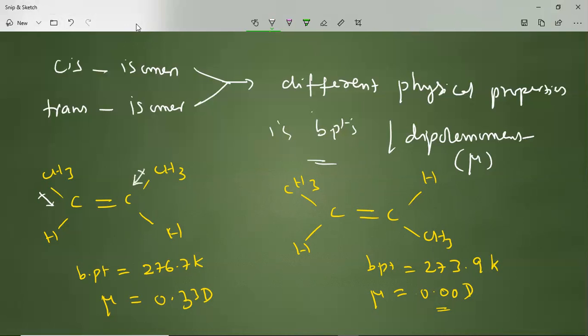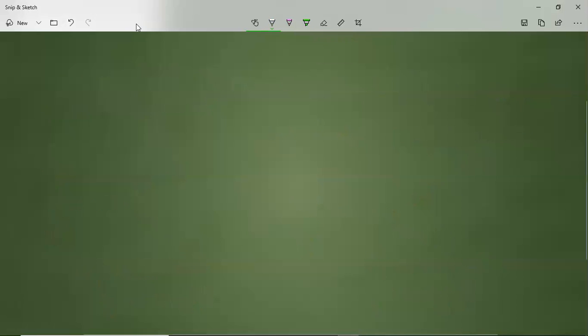So this is possible in the case of different examples. Bond moments are different, and boiling points are also different.